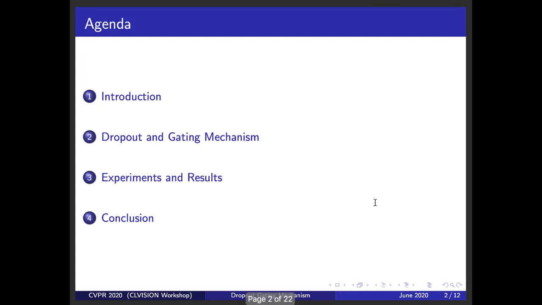Our agenda for today is first to review the catastrophic forgetting problem, followed by a definition of our research question. In the second section, we discuss how training a model with dropout will implicitly create a gating mechanism, and in section 3, we show this empirically in addition to other results.